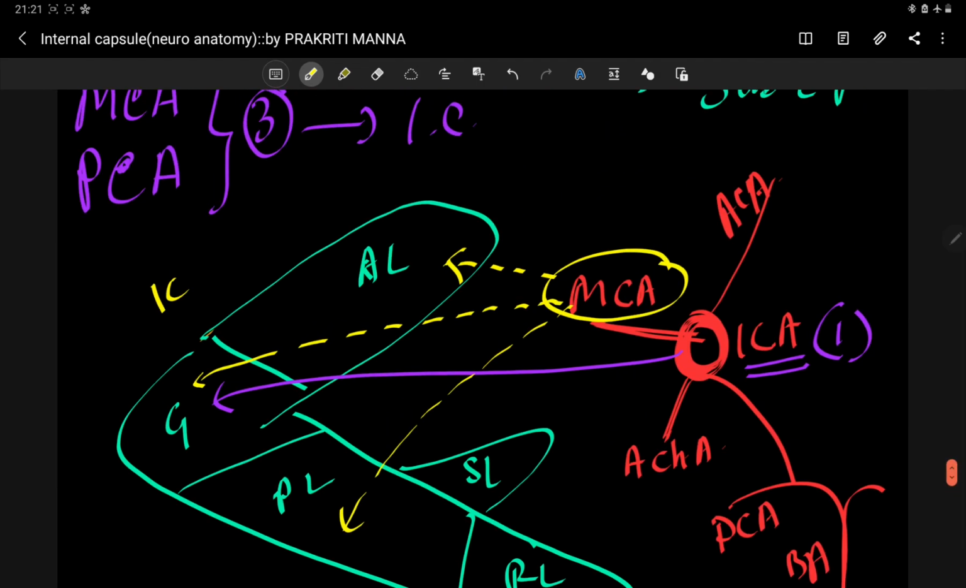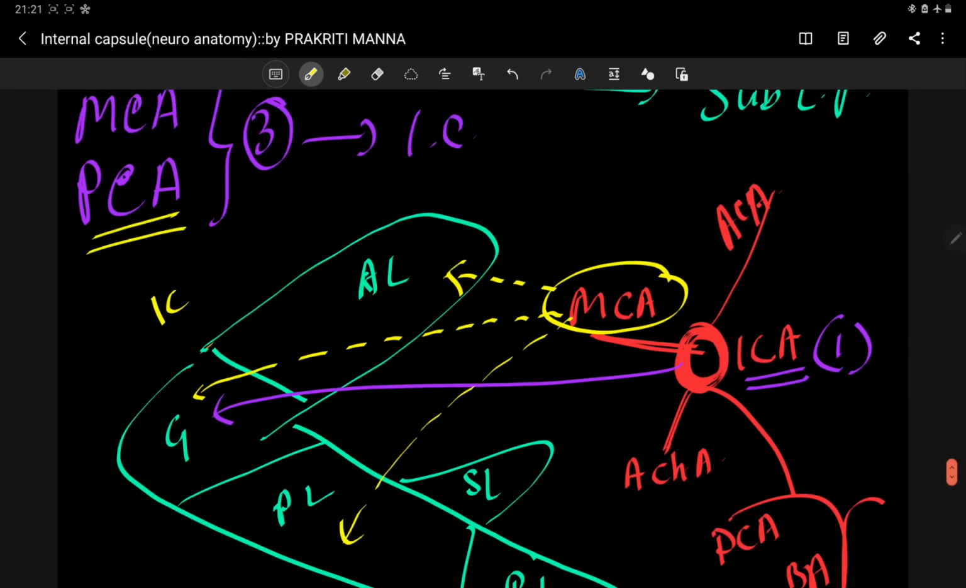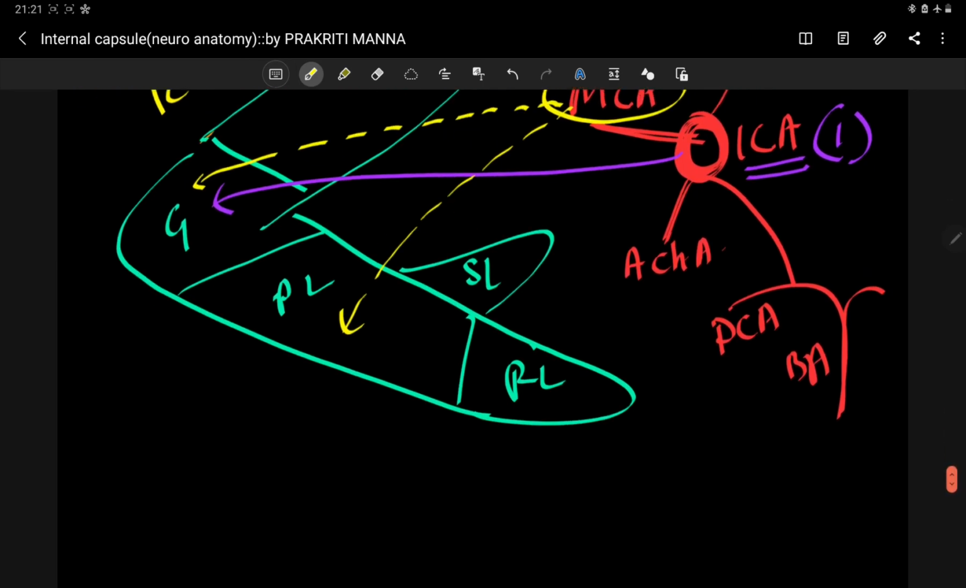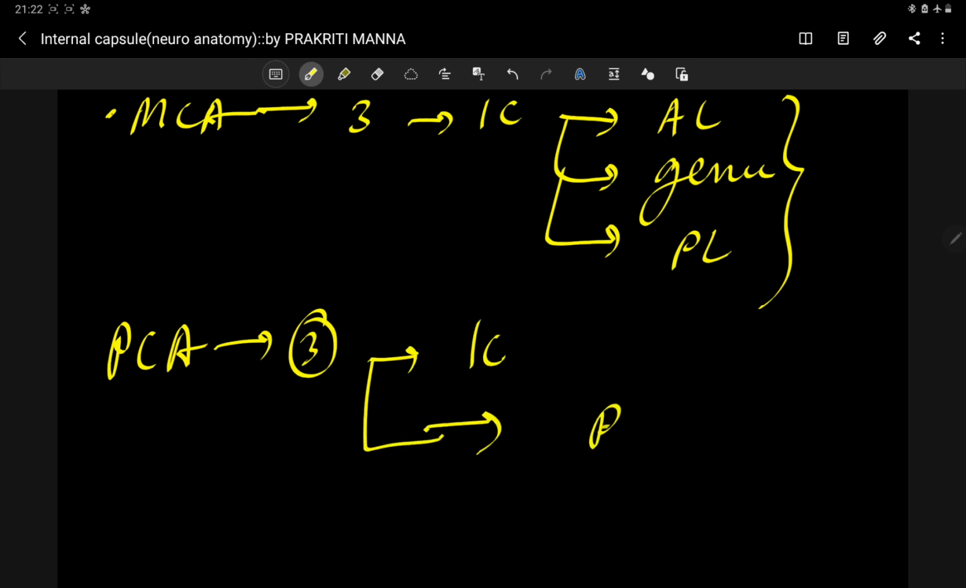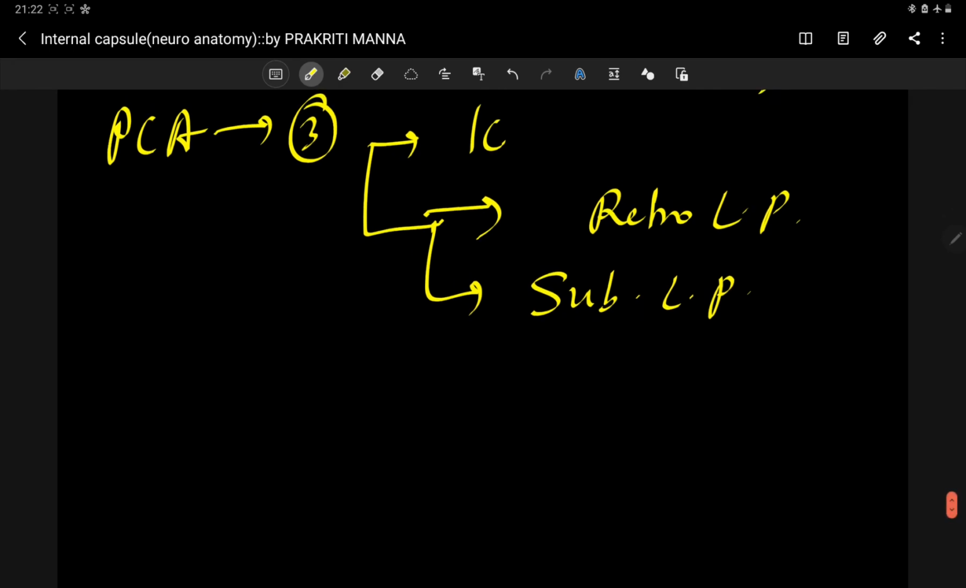All right. Last, posterior cerebral artery. It also has three branches, three supplies to the internal capsule. Posterior cerebral artery is supplying the retrolentiform part of the internal capsule, the sublentiform part of the internal capsule, and also the posterior limb of the internal capsule.